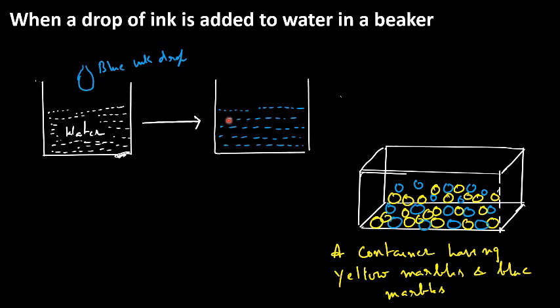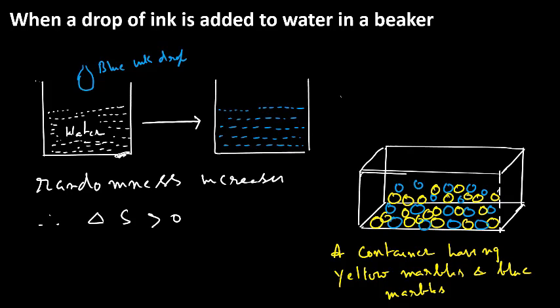That means the particles scatter. That is, the randomness or disorderedness increases here. Randomness increases means delta S is positive, that is, S final is greater than S initial.